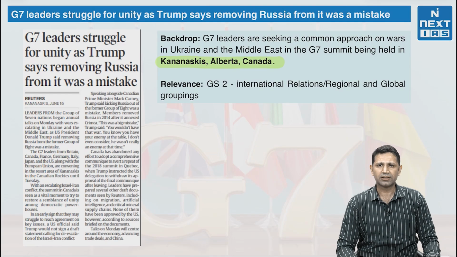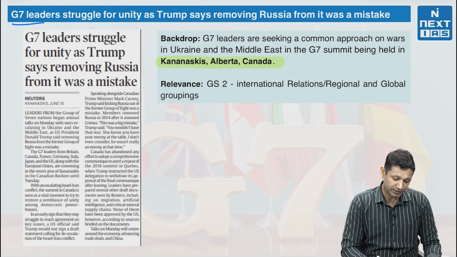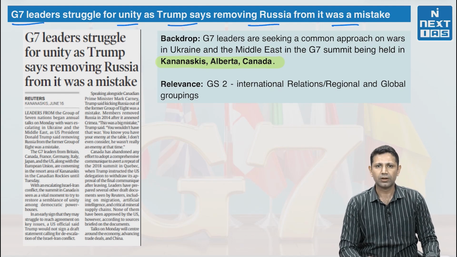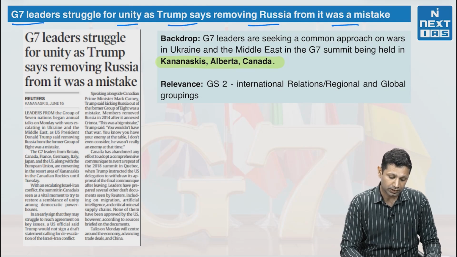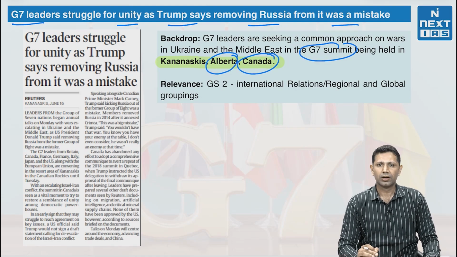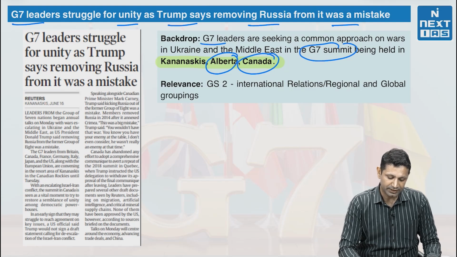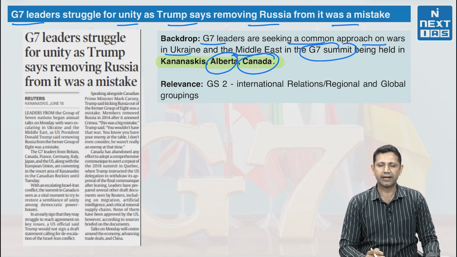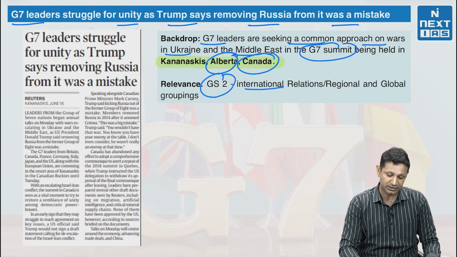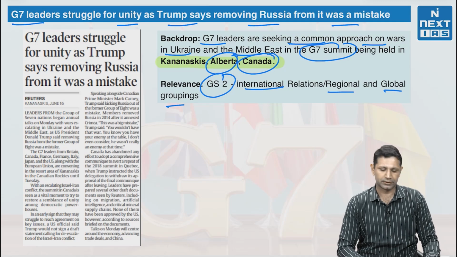The first topic in the explain section is G7 leaders struggle for unity as Trump says removing Russia from it was a mistake. Now the backdrop here is the G7 summit that is going on in Alberta in Canada. G7 leaders are seeking a common approach on the war in Ukraine and the Middle East, the Iran-Israel conflict that is happening right now. This topic is relevant from GS paper 2 in international relations and regional and global groupings.